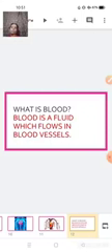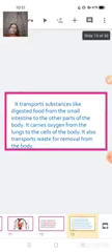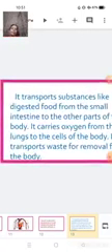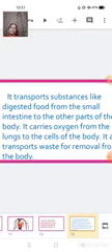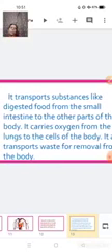So now the question is, what is in blood? Blood is a fluid which flows within our blood vessels. These arteries, veins, capillaries, all these are considered to be the blood vessels. It transports substances like digested food from the small intestine to the other parts of the body.